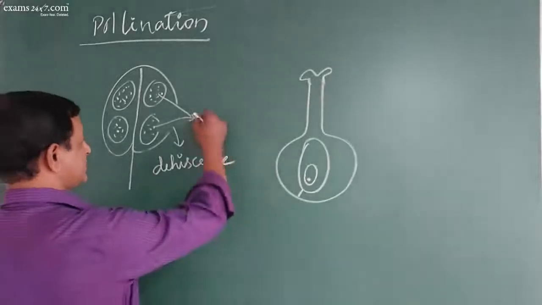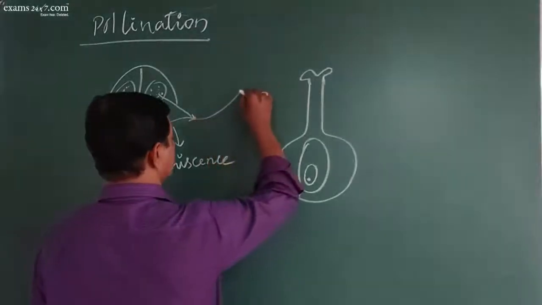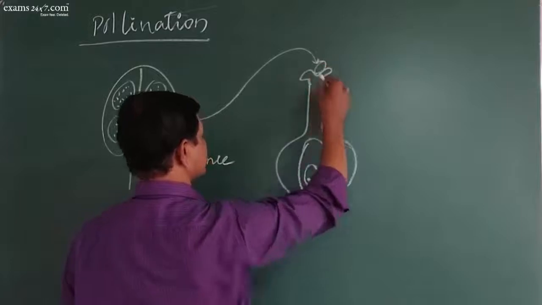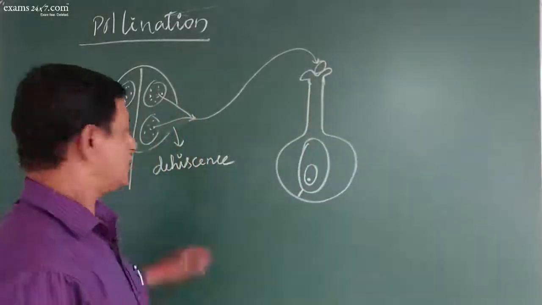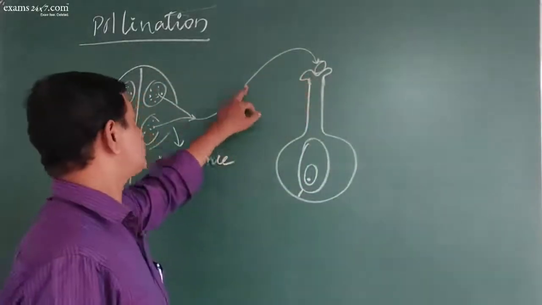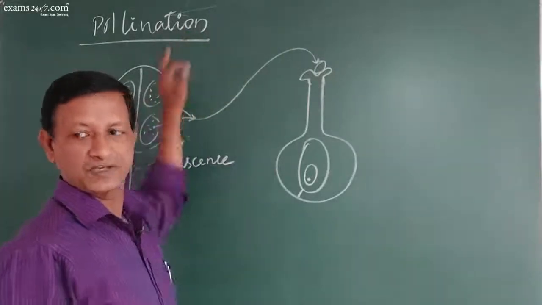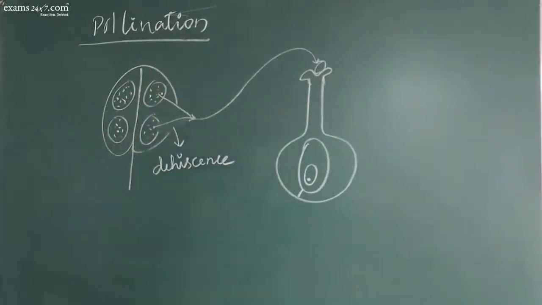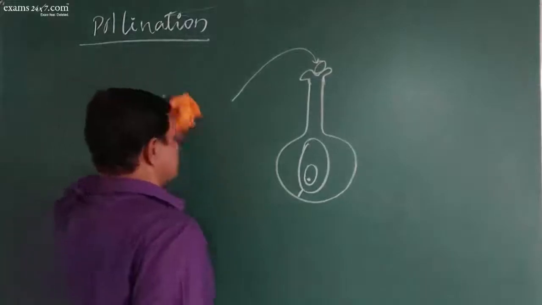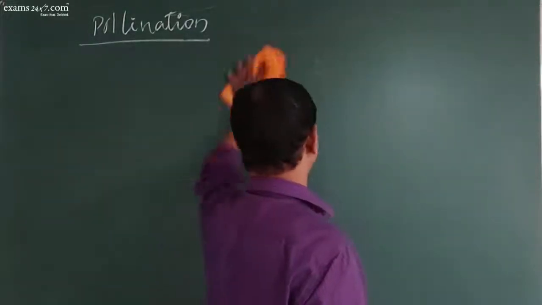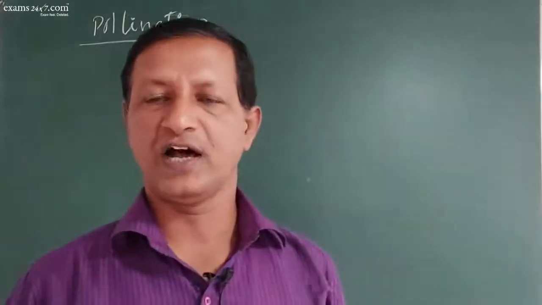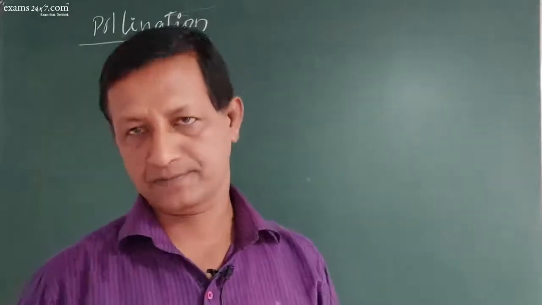These released pollen grains will reach the stigma of the female sex organ. This process is called pollination. Pollination is a process where pollen grains from the stamen of one flower are transferred to the stigma of either the same flower or a different flower.